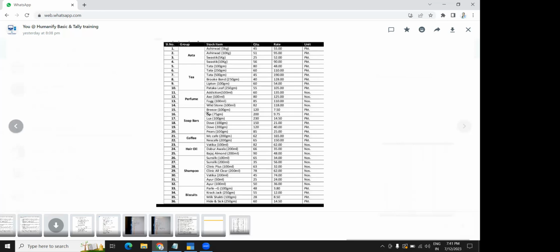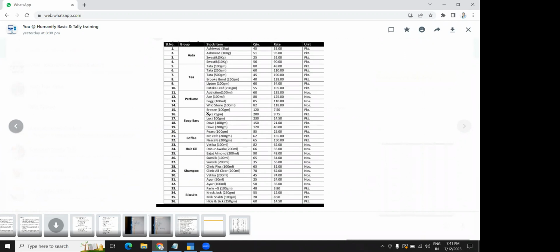Ma'am, while I use stock group summary, it is showing ATA as one group, biscuit as another group, coffee as another group. I cannot print all those in a single page, ma'am. You will get the data group wise only, right? If you want to get it item wise, you can just see the stock item list.